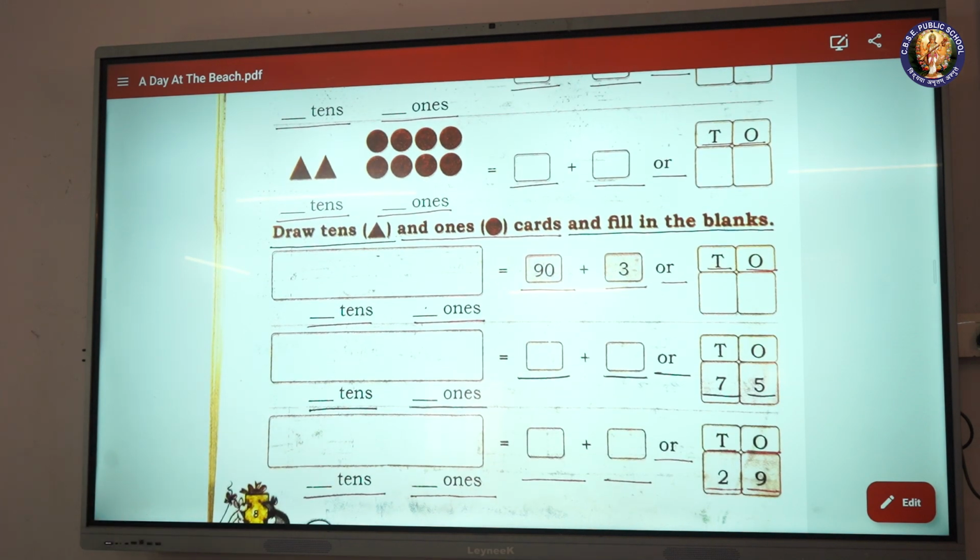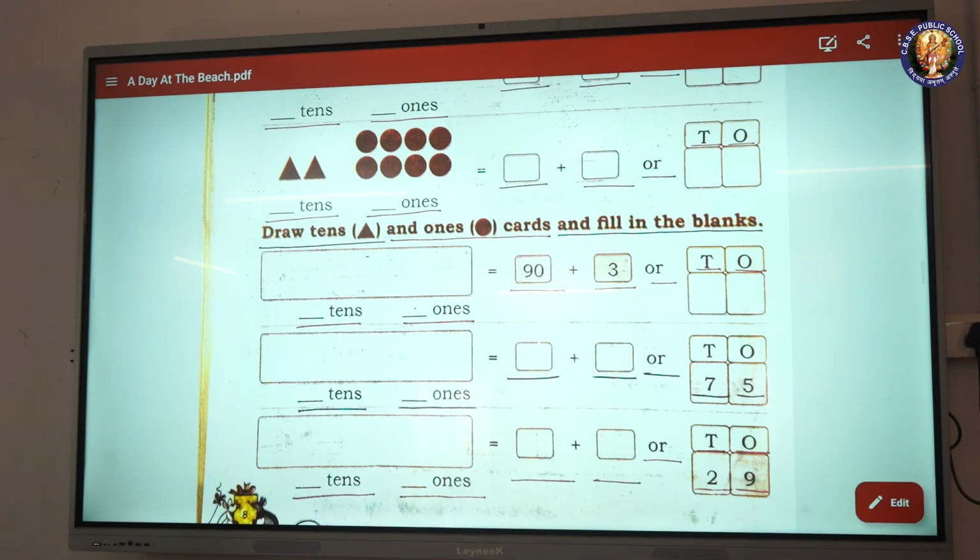Blank tens, blank ones is equal to blank plus blank or blank. Draw tens, triangles and ones, circles, cards and fill in the blanks.